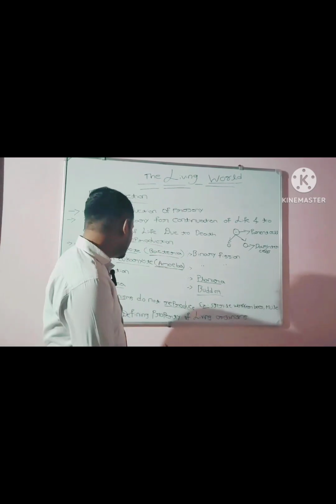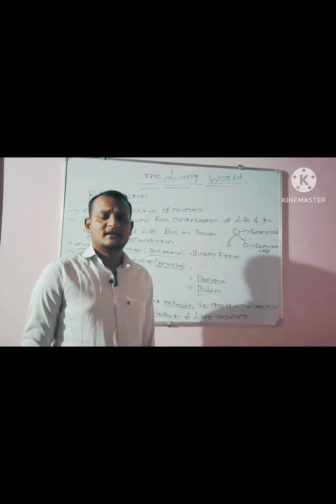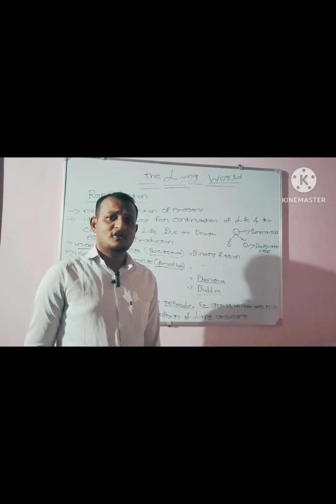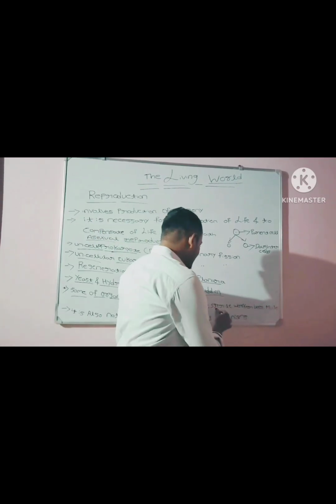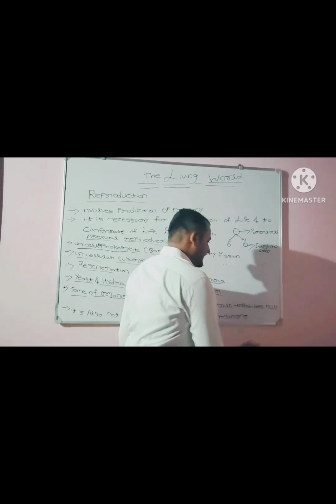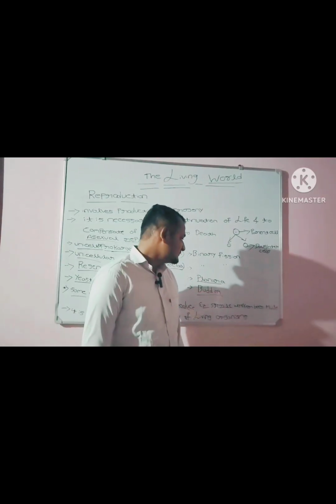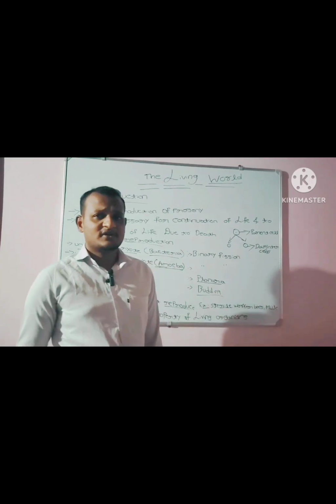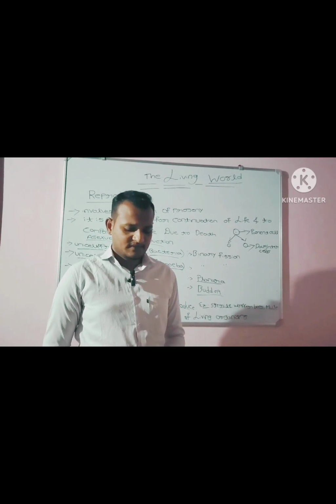So in this case, reproduction is also not a defining property of living organisms. If it were a defining property, all living organisms should reproduce. But sterile worker bees, mules, and infertile human couples do not reproduce, and they are also living organisms.